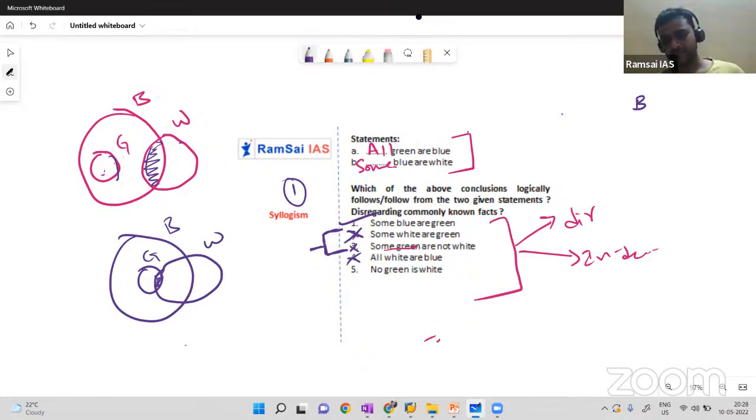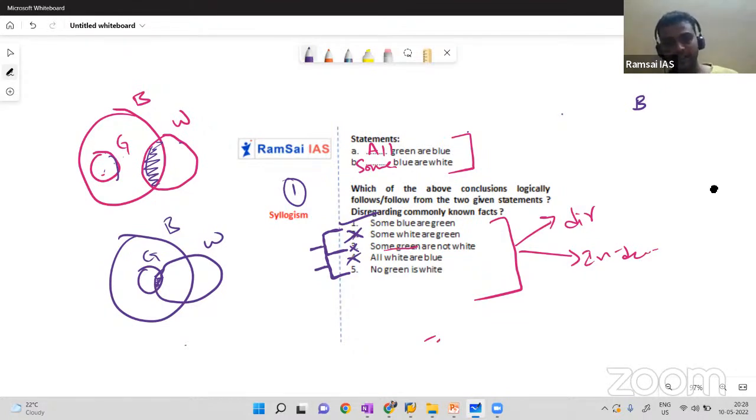This is a direct statement, and don't worry if you still have a bit of confusion. This is also under the same special case. After some time I'll explain it. By looking at the conclusion, you will answer directly for this kind of special case, without even drawing the diagram. So wait for some time.